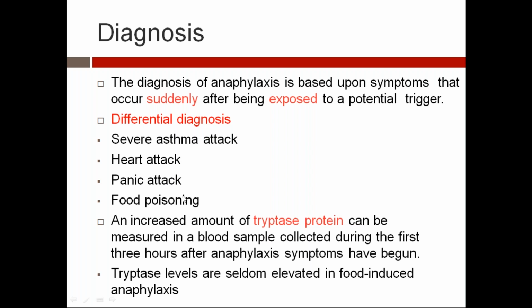Think of severe asthma attack, panic attack, and food poisoning in children. An increased amount of tryptase protein can be measured in a blood sample collected during the first 3 hours after anaphylaxis symptoms have begun. Tryptase levels are seldom elevated in food-induced anaphylaxis, so we can differentiate food-induced anaphylaxis from other types by tryptase levels.